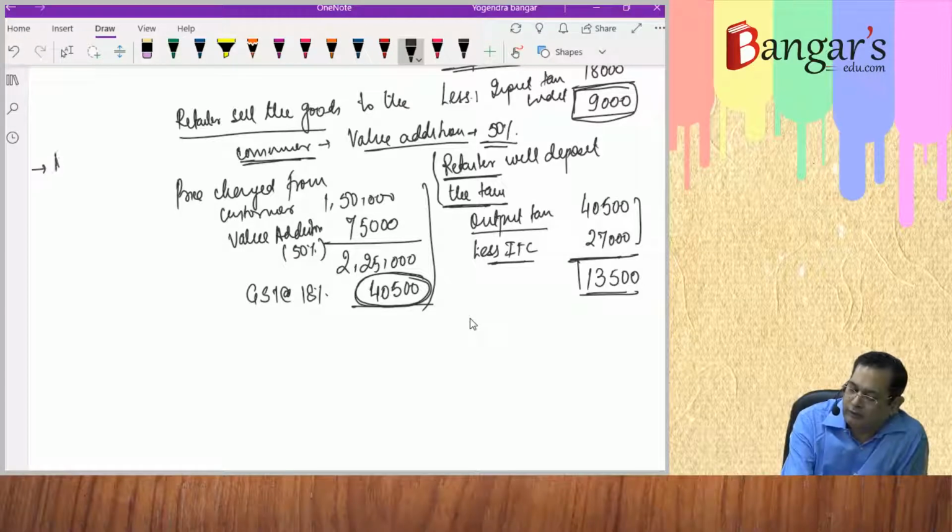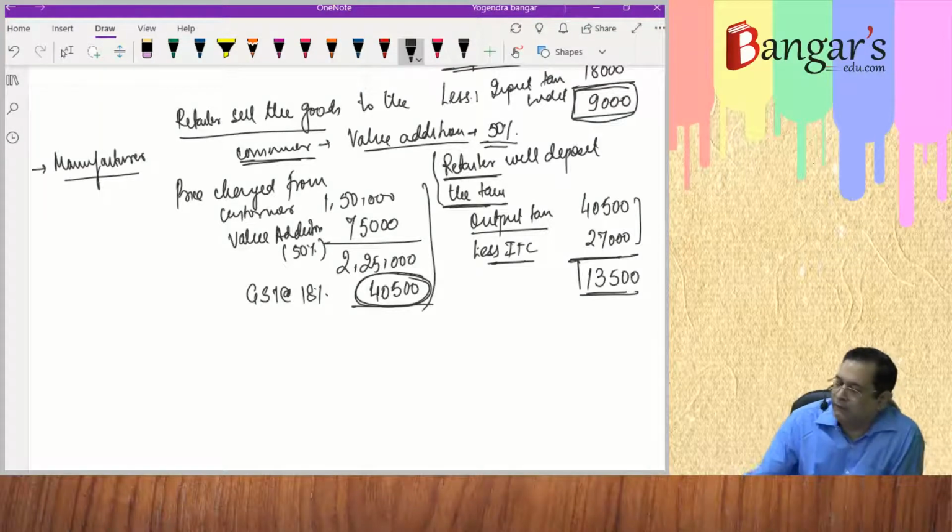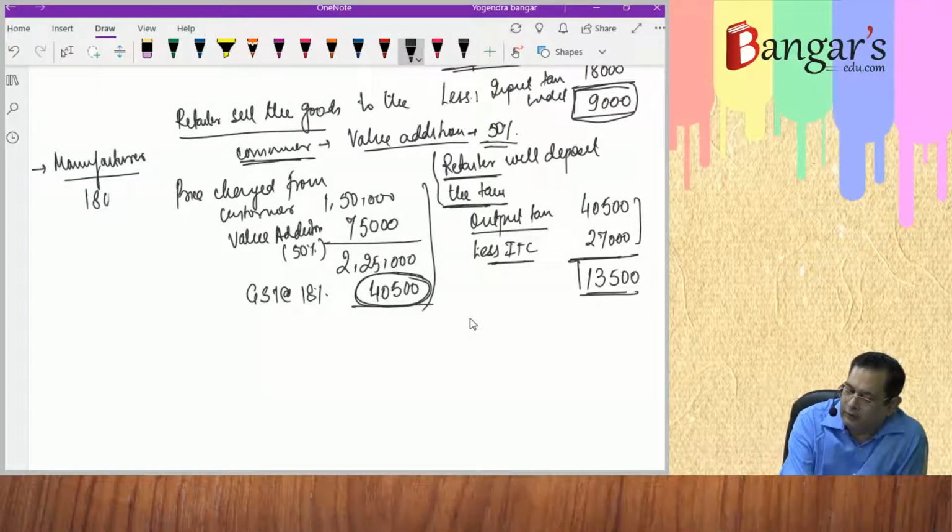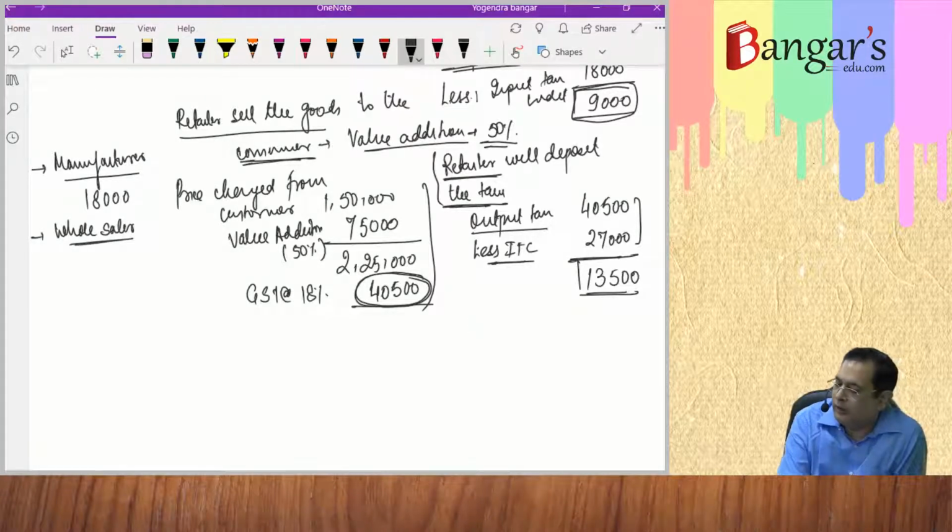From manufacturer, the government gets what? First stage sale, manufacturer, 18,000 GST has been collected by the government. It is deposited to the treasury of the government. Wholesaler deposits how much? Wholesaler deposits 9,000 rupees.